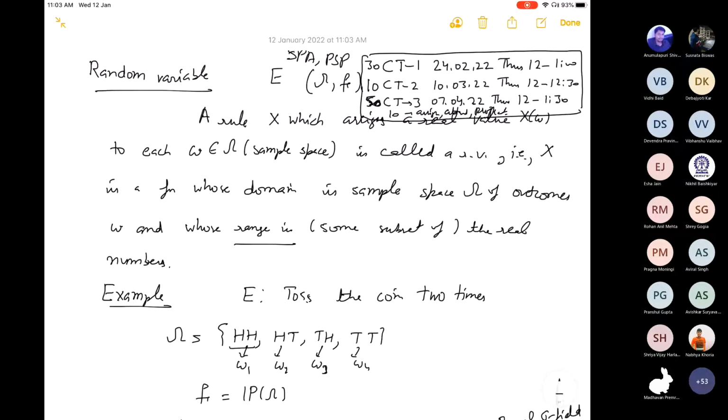Okay, so this is the marks distribution here.